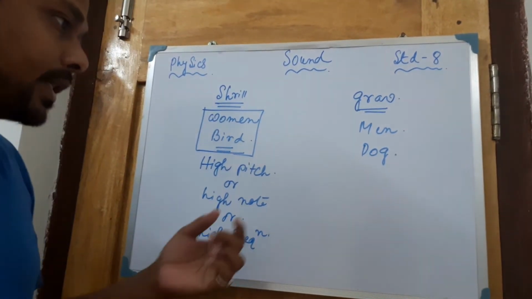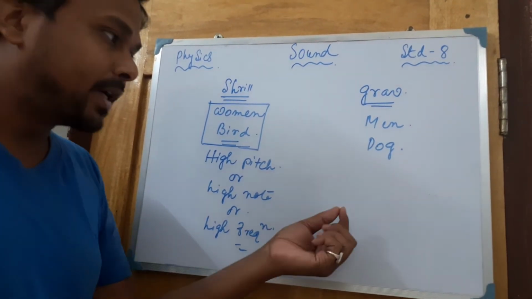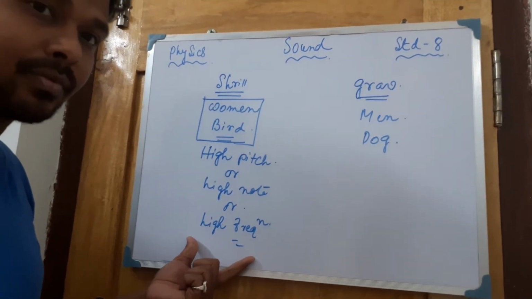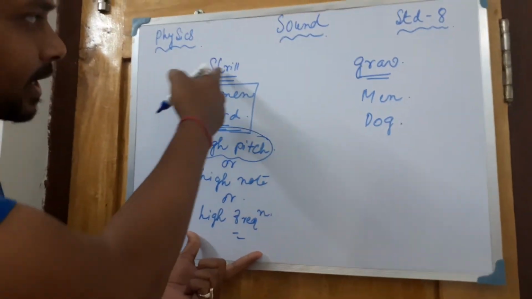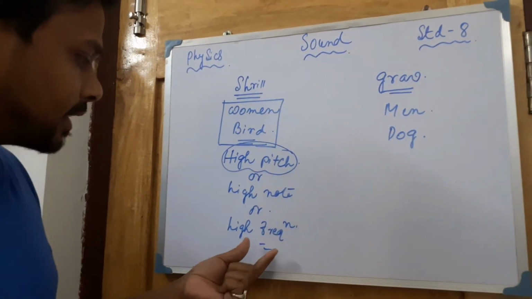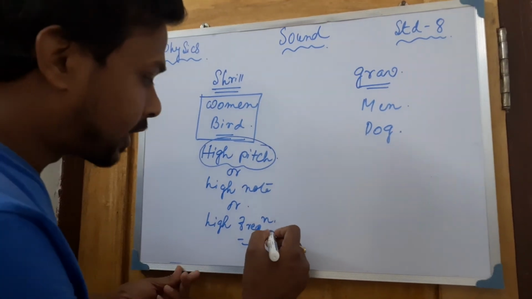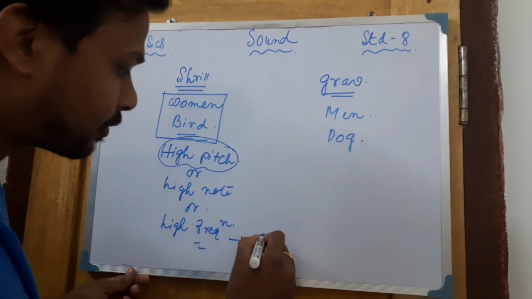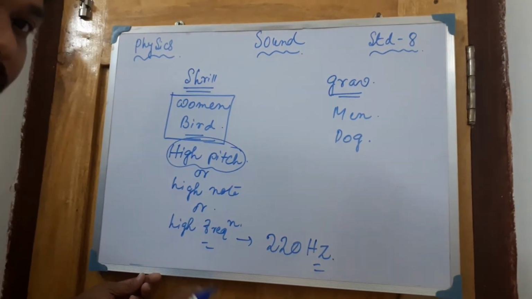Frequency means what? The number of waves passing through in a particular second, in 1 second. So that is actually the calculation of frequency. Now this pitch is the shrillness of sound, and this one is a subjective matter, and frequency is an objective matter. Suppose a frequency is written as 220 hertz, hertz is the unit of frequency, you all know that.